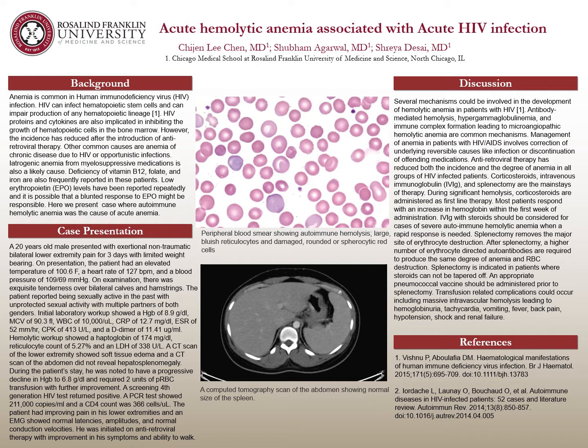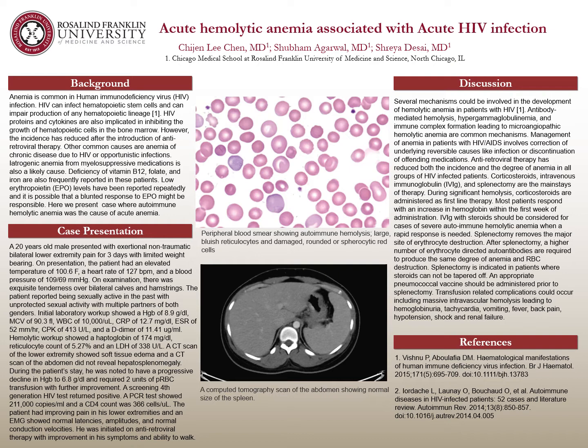A CT scan of the lower extremity shows soft tissue edema, and a CT scan of the abdomen did not reveal hepatosplenomegaly. During the patient's stay, he was noted to have a progressive decline in hemoglobin to 6.8 and required 2 units of PRBC transfusion with further improvement. A screening 4th-generation HIV test returned positive. A PCR test showed 200,000 copies, and the CD4 count was 366.